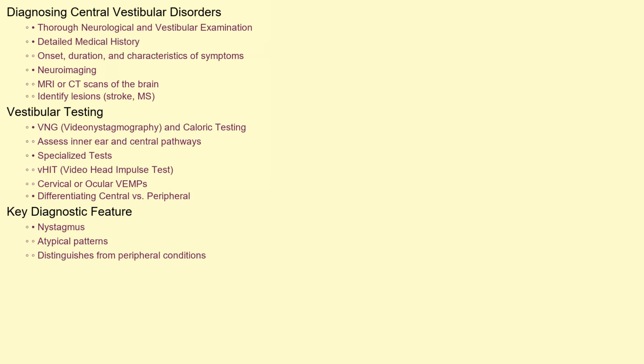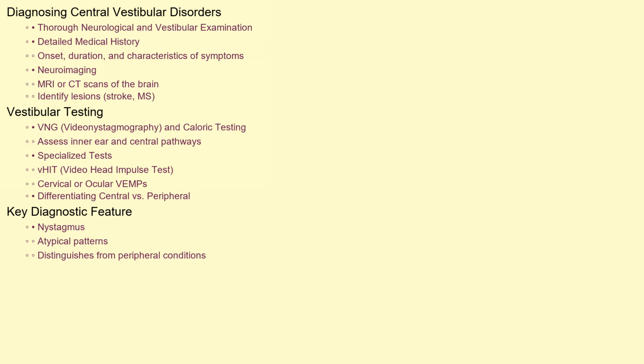Diagnosing central vestibular disorders requires a thorough neurological and vestibular examination. This often includes a detailed medical history, focusing on the onset, duration, and characteristics of the symptoms. Neuroimaging, such as MRI or CT scans of the brain, is crucial to identify lesions caused by stroke or MS. Vestibular testing, including tests like the VNG, or videonystagmography, and caloric testing, helps assess the function of the inner ear and central vestibular pathways. Specialized tests like the video head impulse test, vHIT, and cervical or ocular vestibular evoked myogenic potentials, VEMPs, may also be used to differentiate between central and peripheral causes of vestibular dysfunction.